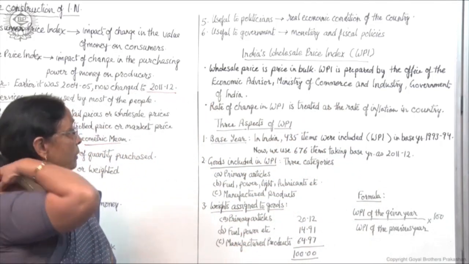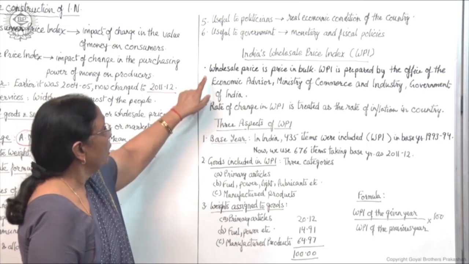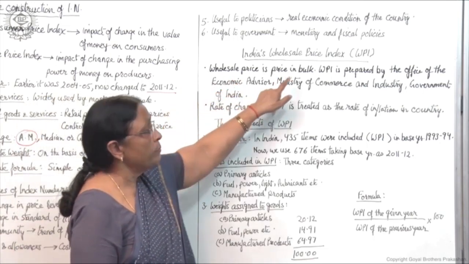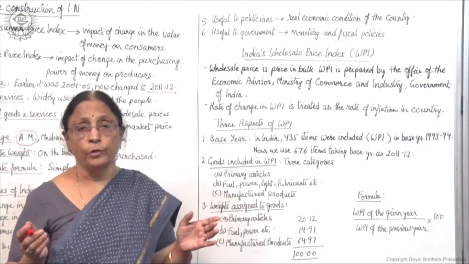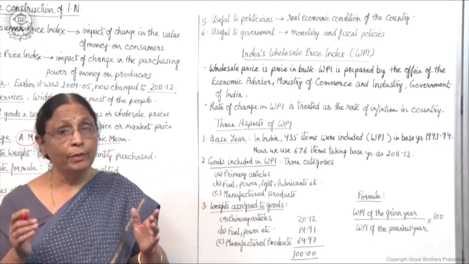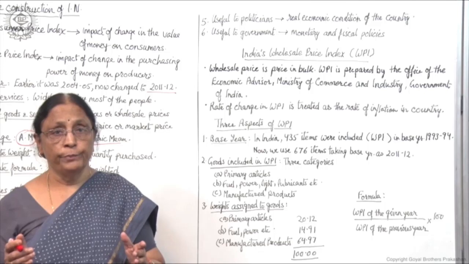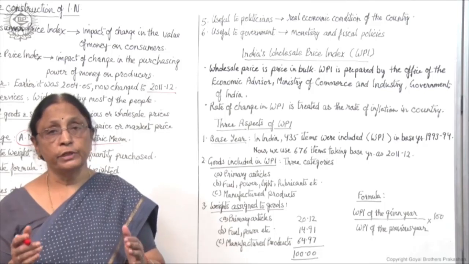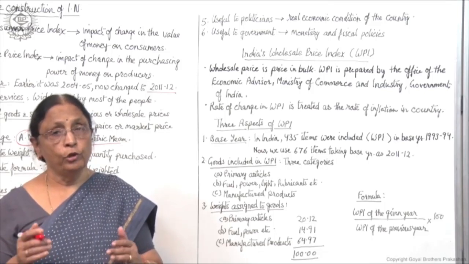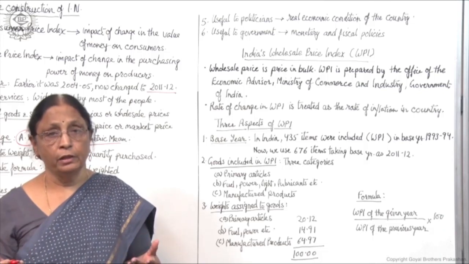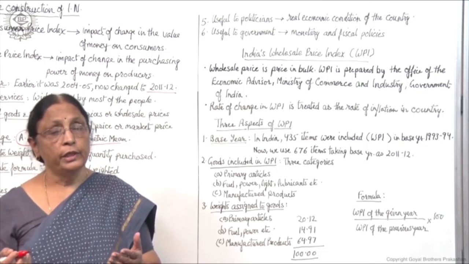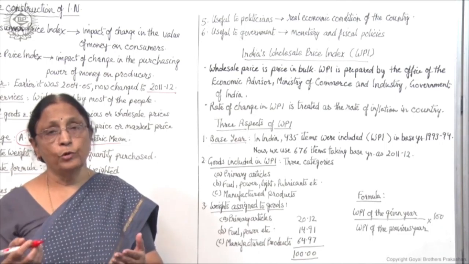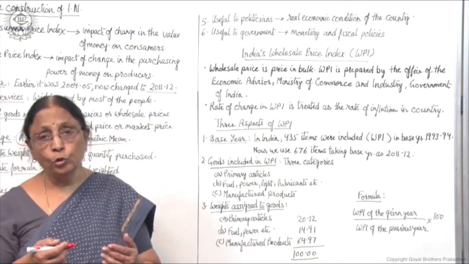Now what is wholesale price index, WPI? Wholesale price is price in bulk. That means price of commodities in bulk. When we are selling in bulk, in a large amount, then prices of commodities are different. Normally, in order to sell more and more in bulk, the seller or the producer sells the commodity at a little lower price.